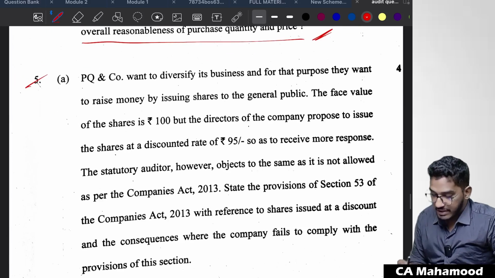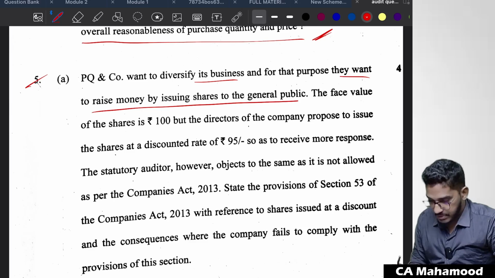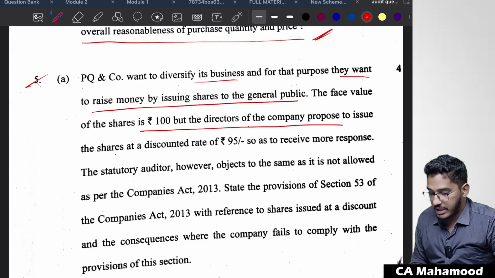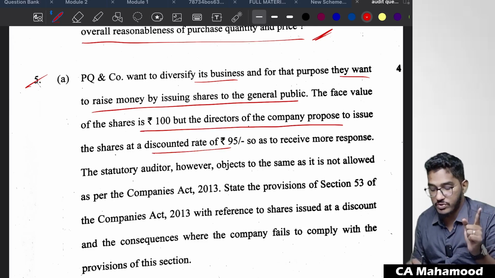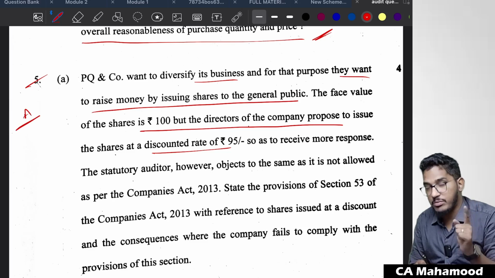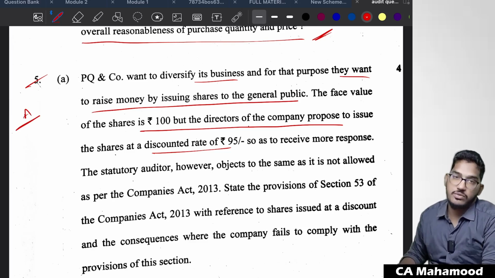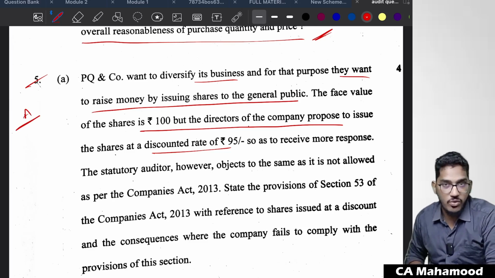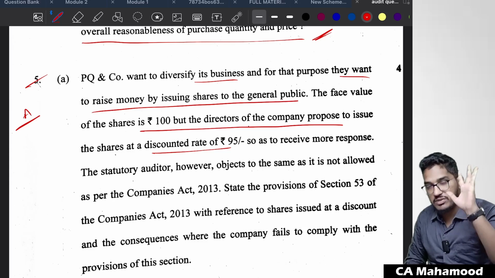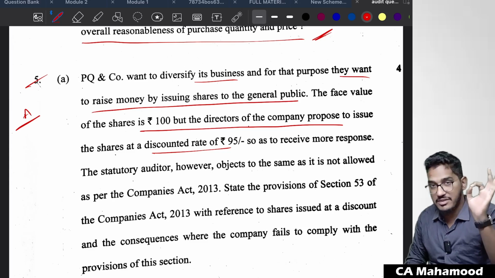PQ and Co wants to diversify its business, and for that purpose they want to raise money by issuing shares to the general public. The face value of the shares is 100, but the directors of the company propose to issue the shares at a discounted rate of 95 so as to receive more response. Issue of shares at a discount. If you refer to the summary of audit of items of financial statements, if I am not wrong, the first thing will be issue of shares at discount. So in the first page of the summary only, you'll be able to find shares issued at a discount.